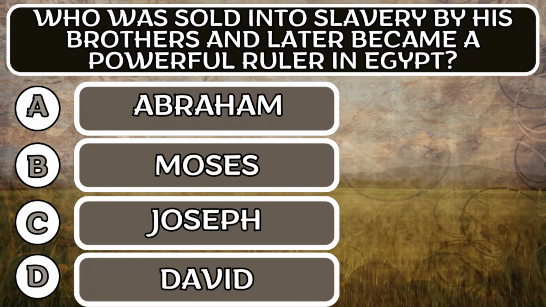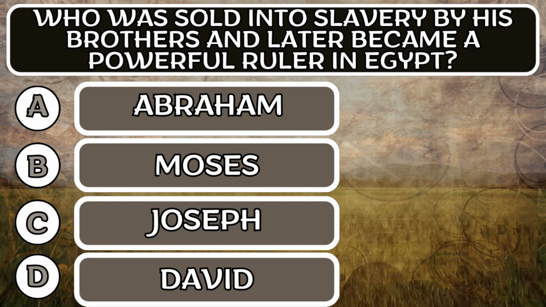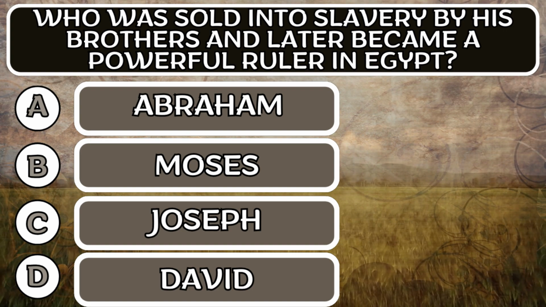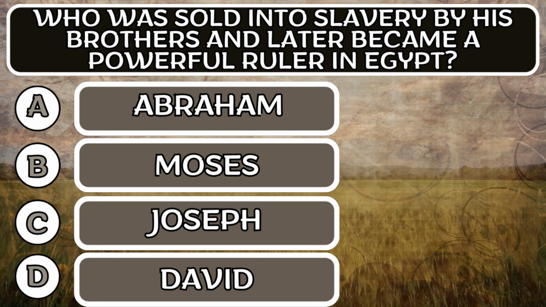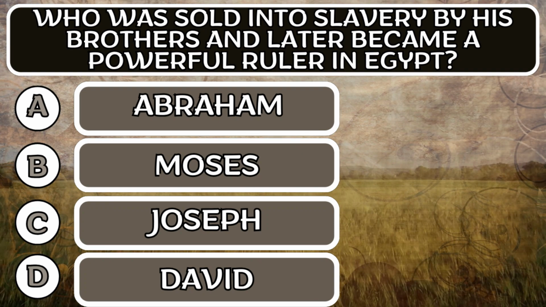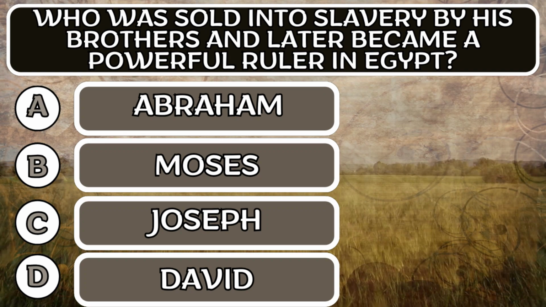Question number 8. Who was sold into slavery by his brothers and later became a powerful ruler in Egypt? Option A, Abraham. Option B, Moses. Option C, Joseph. Option D, David.